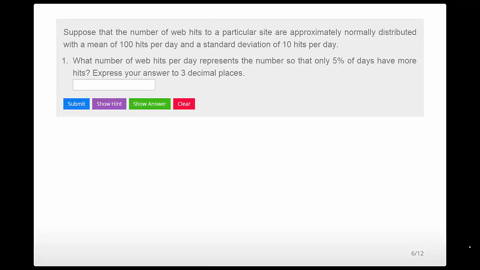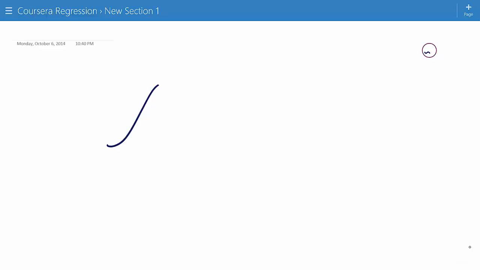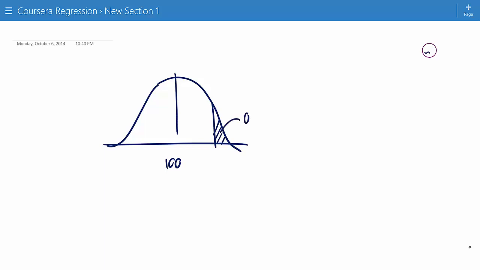So suppose that the number of web hits to a particular site is approximately normally distributed with a mean of 100 hits per day and a standard deviation of 10 hits per day. So the same numbers as earlier. What number of web hits represents the number so that only 5% of the days have more web hits? Here's our normal distribution, 100. We want the point such that the area above it is 5%. Now, we could revert everything back to the standard normal, but again, we can just use R for these questions.